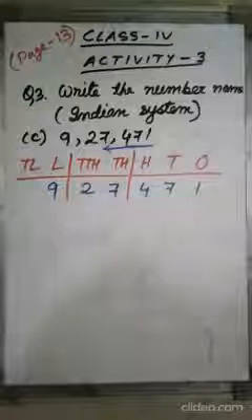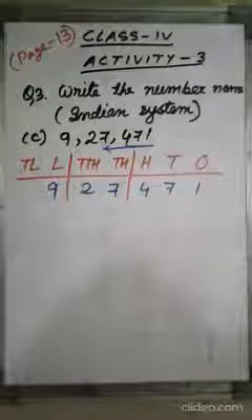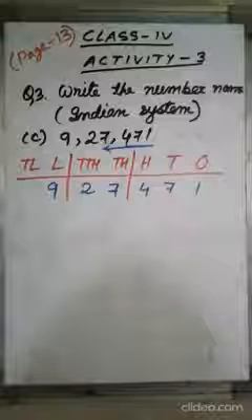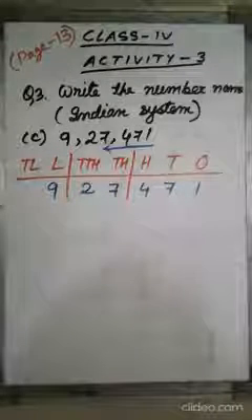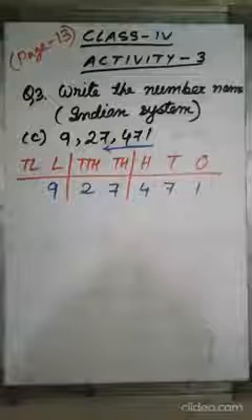The next question is question number 3. Write the number name in Indian system. I have taken number C, 9,27,471 to write the number name.